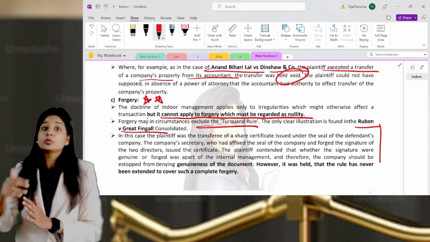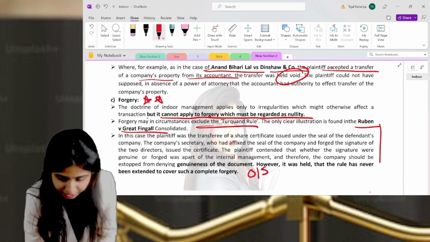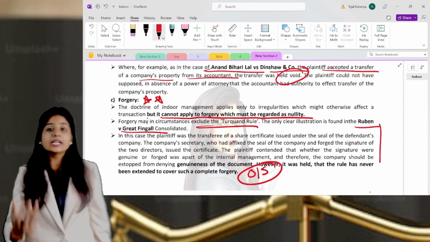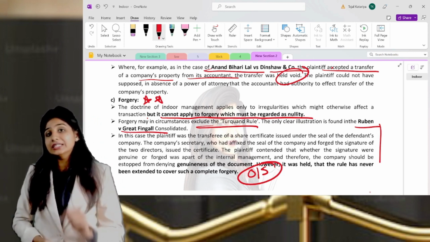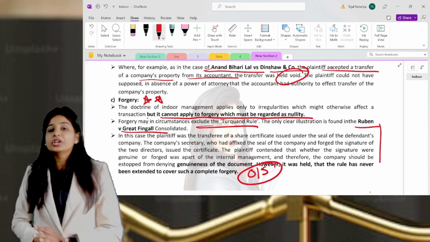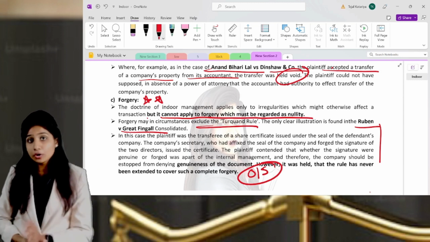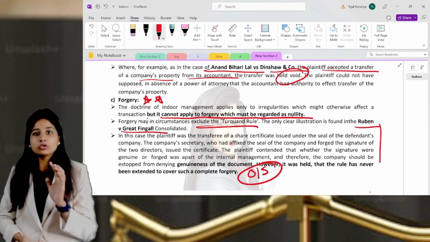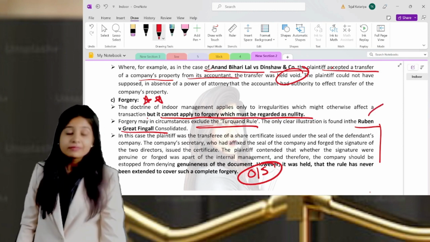So in this situation, the outsider will get protected, and that's the case law which you get many times in your exam. This is a very important point. In this particular point, the outsider will get the protection because this is not a limitation of indoor management, even though they have written it as points 1 to 3. But you're supposed to understand this because of the case law of Ruben versus Great Fingall.